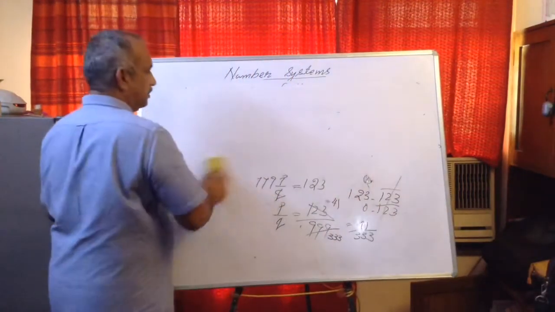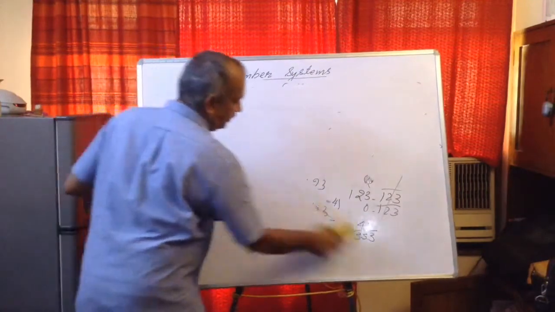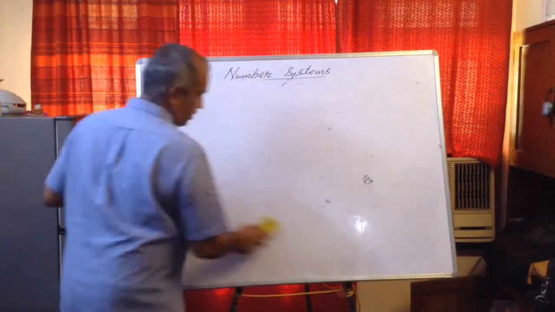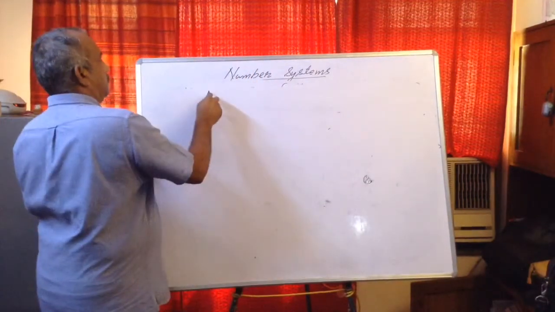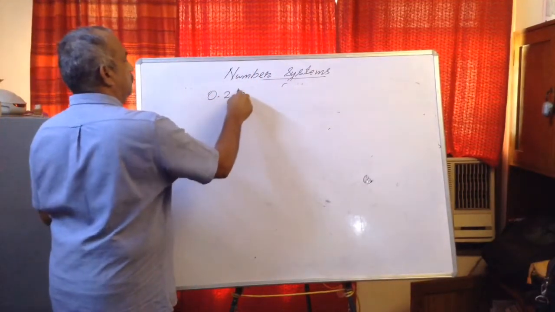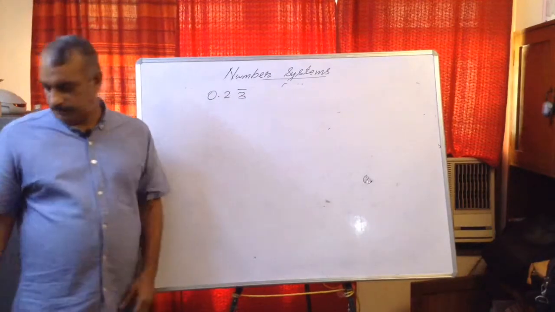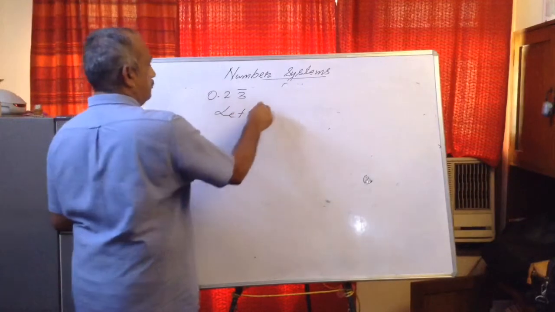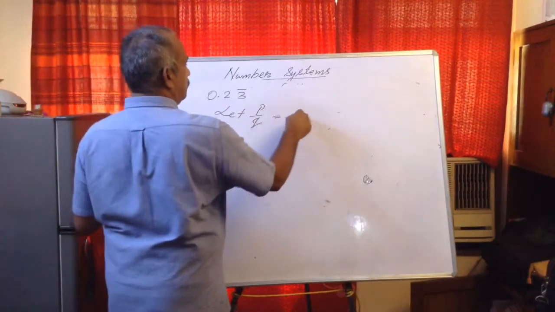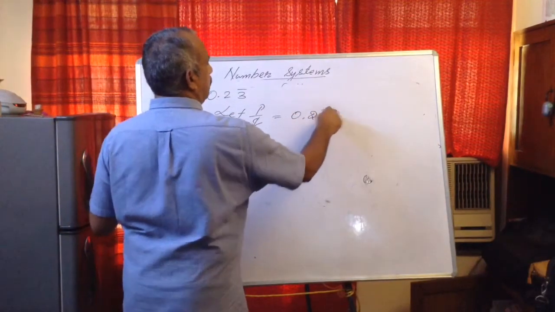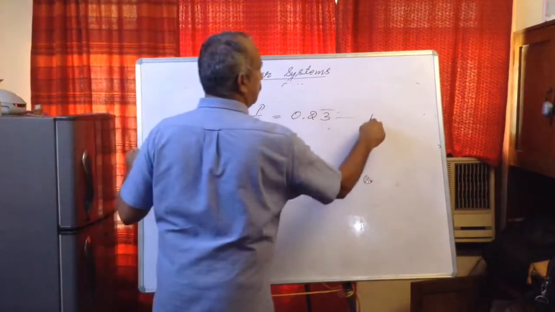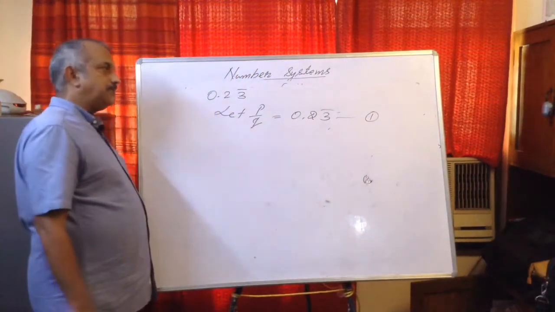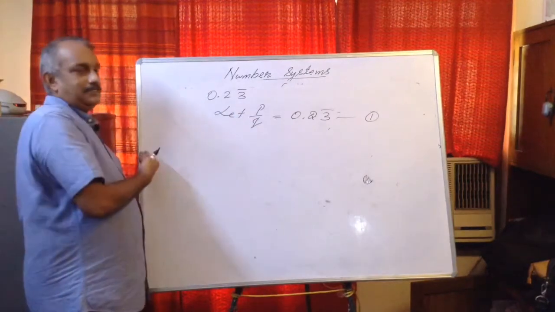In both these cases, the entire... say 0.23 bar, and bar is only for 3. Now, let p upon q is equal to 0.23 bar. Keep it as equation number 1. Now the first step: the digits which are not repeating, bring them to the LHS by multiplying.